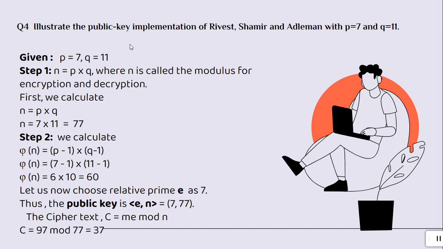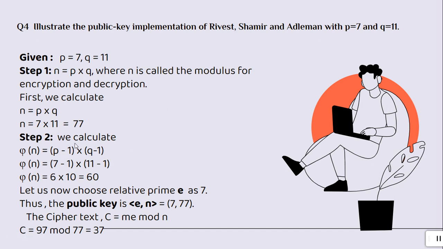Fourth, illustrate the public key implementation of Rivest, Shamir and Adleman with p equals 7 and q equals 11. So first of all, it is given that p equals 7 and q equals 11. In step 1, we compute n equals p into q, where n is called the modulus for encryption and decryption. Then we calculate n equals p into q, that is 7 into 11, 77.